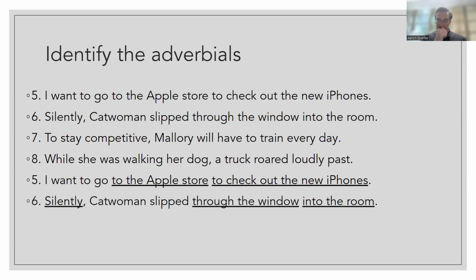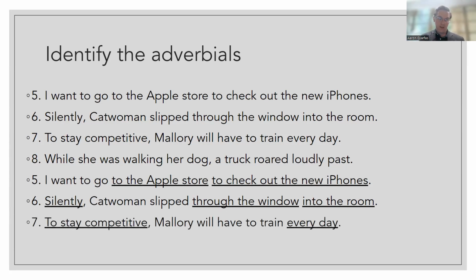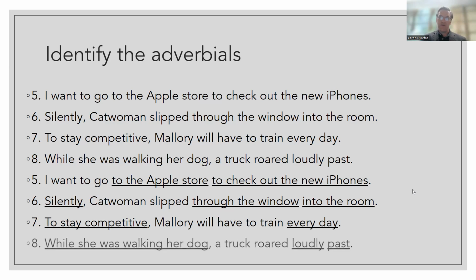Okay. Number 6, we have an adverb phrase, silently. Then we have 2 prepositional phrases, through the window, into the room. Okay. Number 7, to stay, another infinitive verb. So another infinitive of purpose, telling us why Mallory will have to train. And every day is a noun phrase telling us how often or the frequency that she will train.